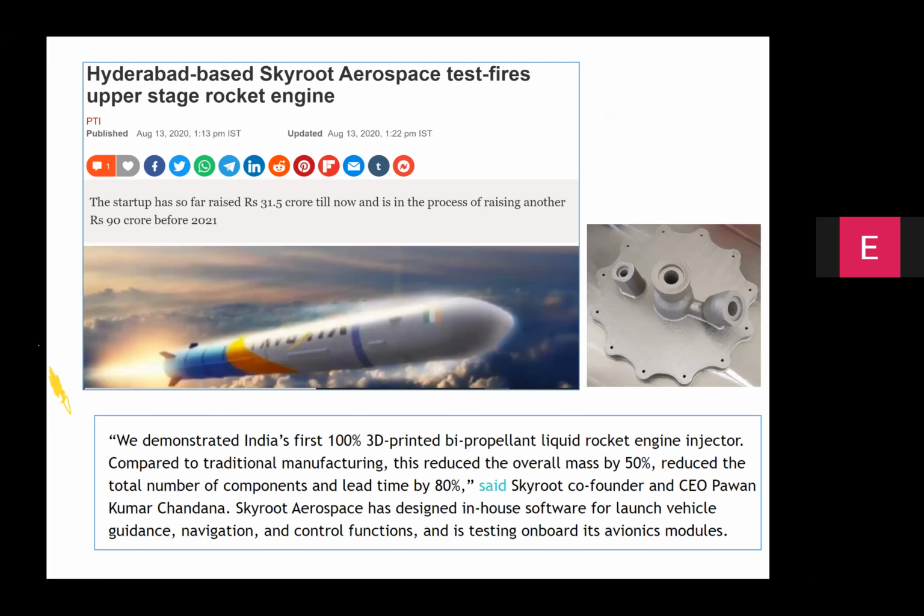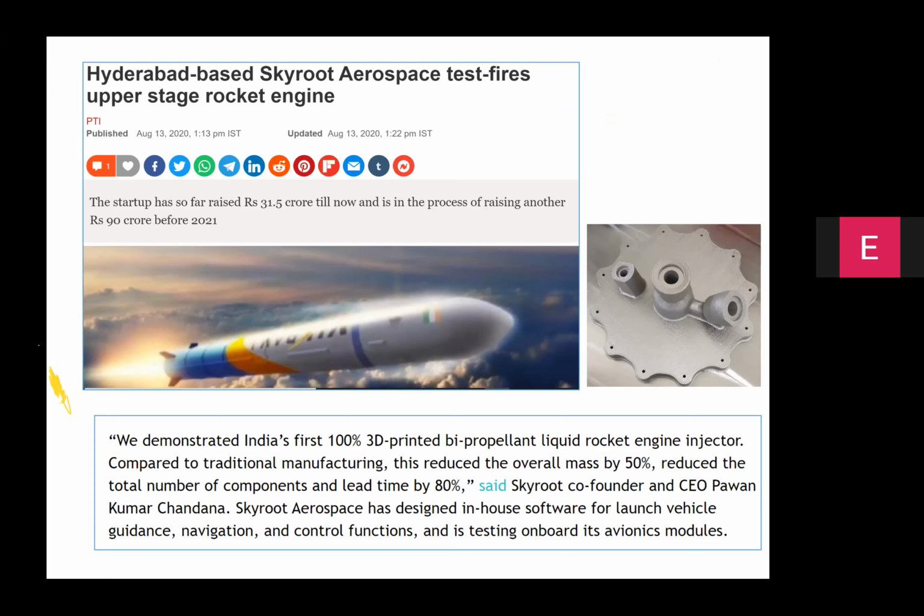We are seeing more and more applications of this kind. About a year ago, I happened to see the Hyderabad-based Skyroot Aerospace, which worked with Wipro to create the first bipropellant liquid rocket engine injector, which you see on the right side, made out of aluminum alloy called AlSi10Mg, and it underwent successful trials in the upper stage rocket engine.